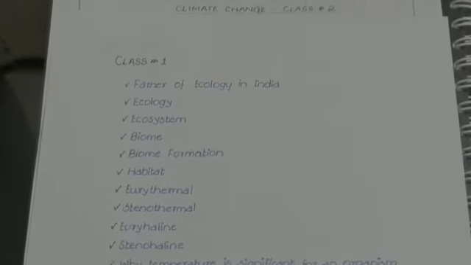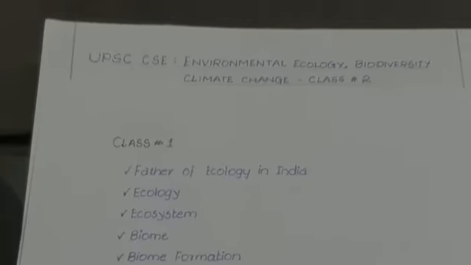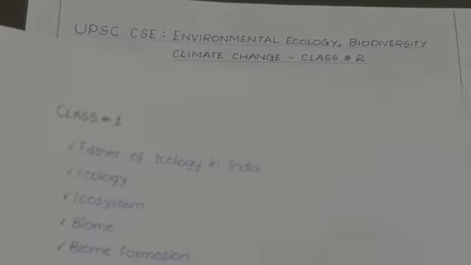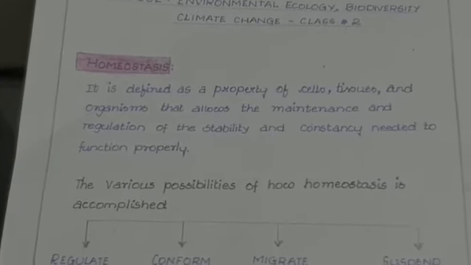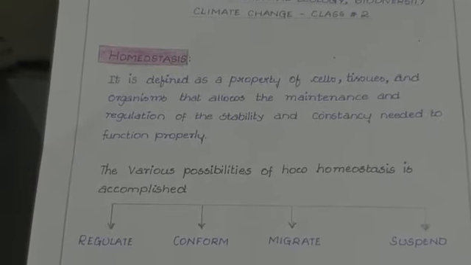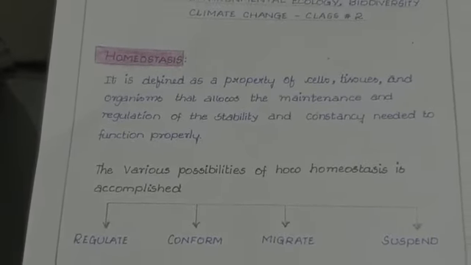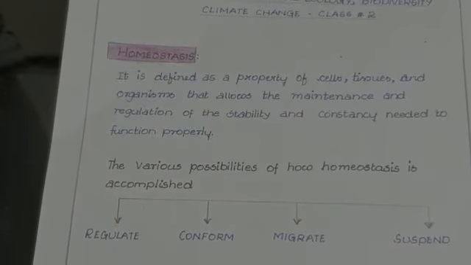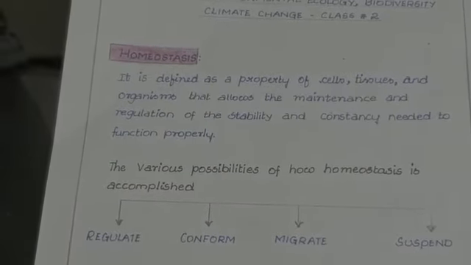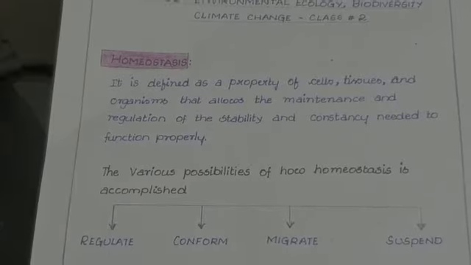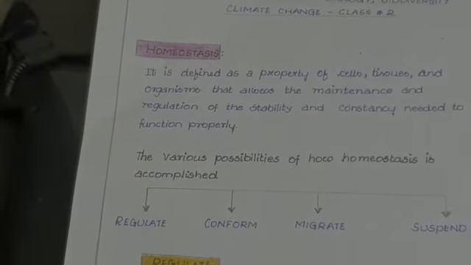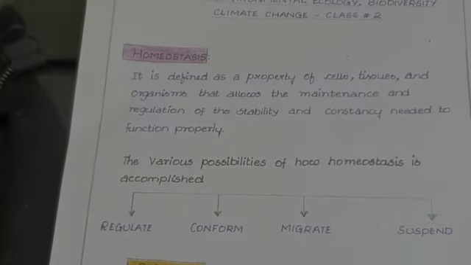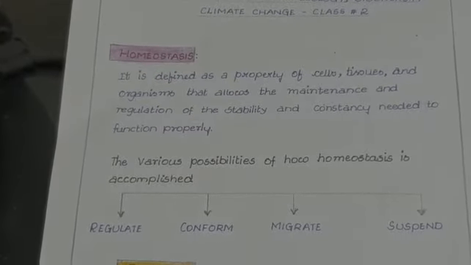Now let us move on to class number 2. In this class, we are going to know about homeostasis and various possibilities of how homeostasis is accomplished. We know that an organism adapts to the environment in order to survive.